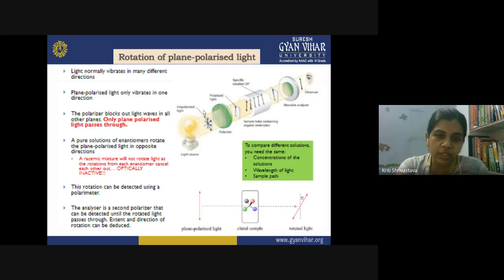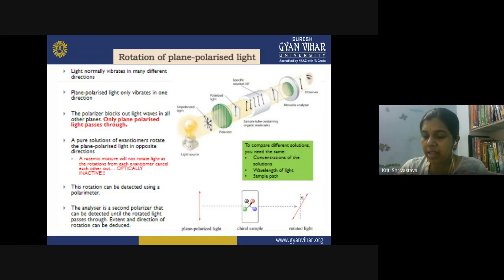So this is the structure of a typical polarimeter, and this is the instrument by which we measure the amount of rotation. So this rotation you are detecting using a polarimeter. The analyzer is the second polarizer. And this is your analyzer, which is again a polarizer, and you are detecting the rotation of the light using this. The extent and direction of the rotation can be deduced, so you can actually measure the angle by which the rotation has been done.